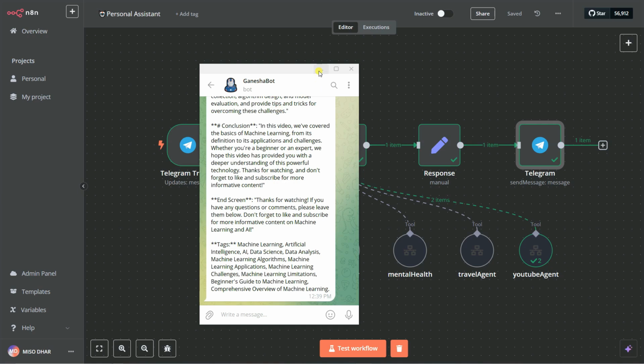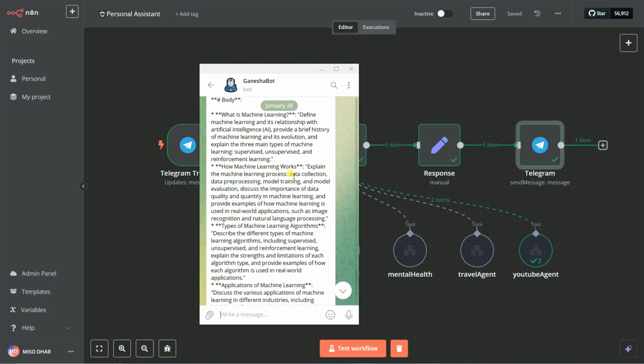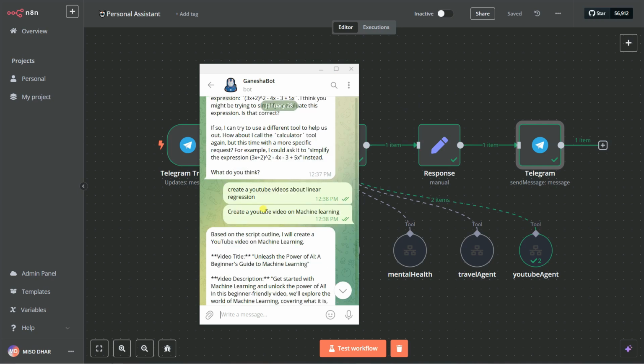Now the question is, sir, we have ChatGPT, we have Google Gemini, we have DeepSeek R1. So why should we create this kind of agent? You already have that. We can give the prompt, right? But if you give just a prompt like create YouTube videos on machine learning, ChatGPT gives me some kind of odd result, because we are not giving an understandable prompt, and we know that a large language model works based on the prompt. If you give a good prompt, it will give you better results.